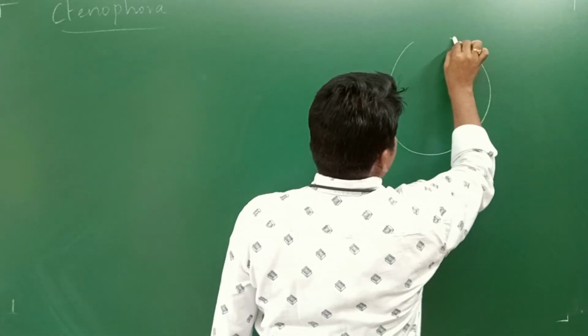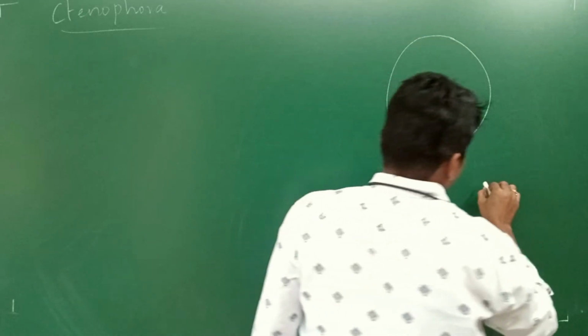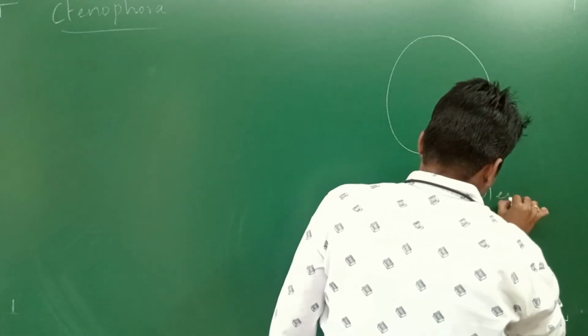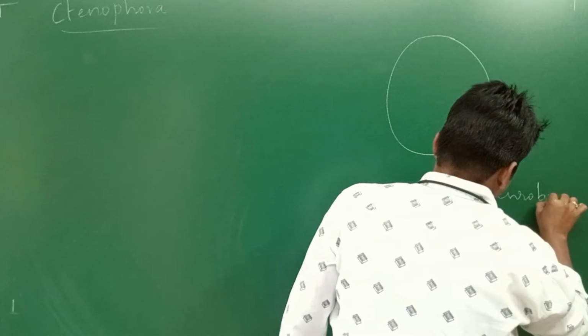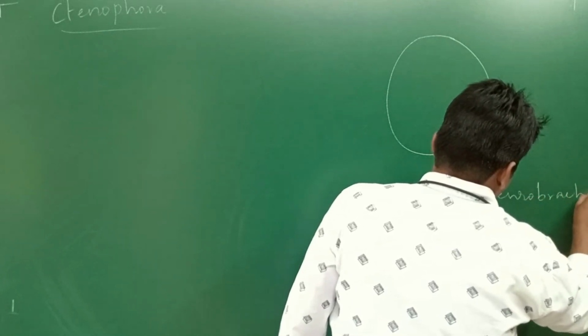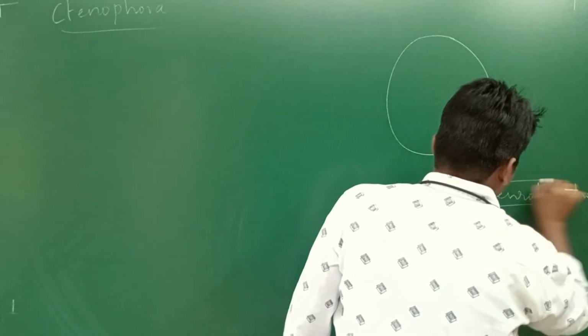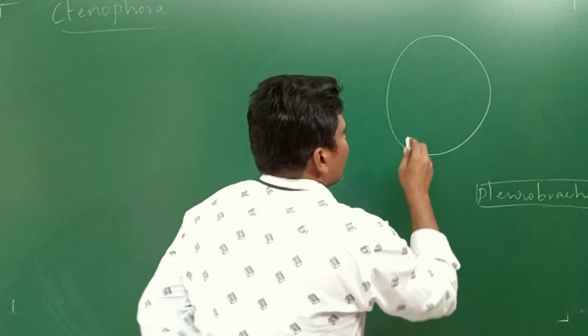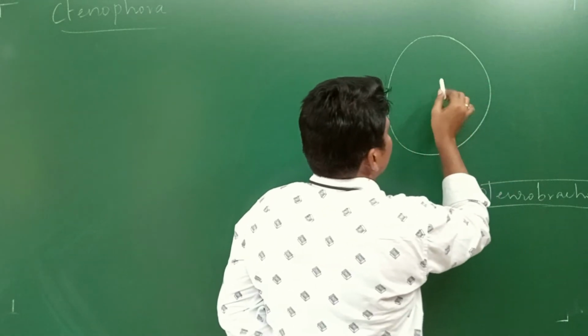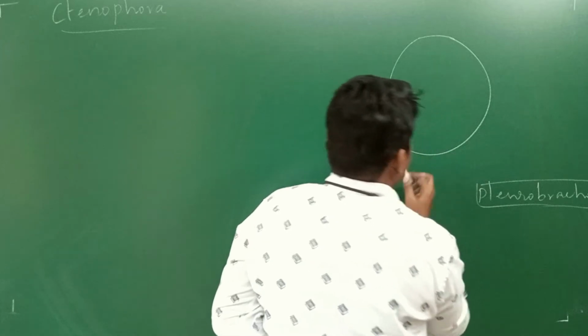These are round-shaped structures. In this Pleurobrachia, this is the aboral side and that is the oral side.